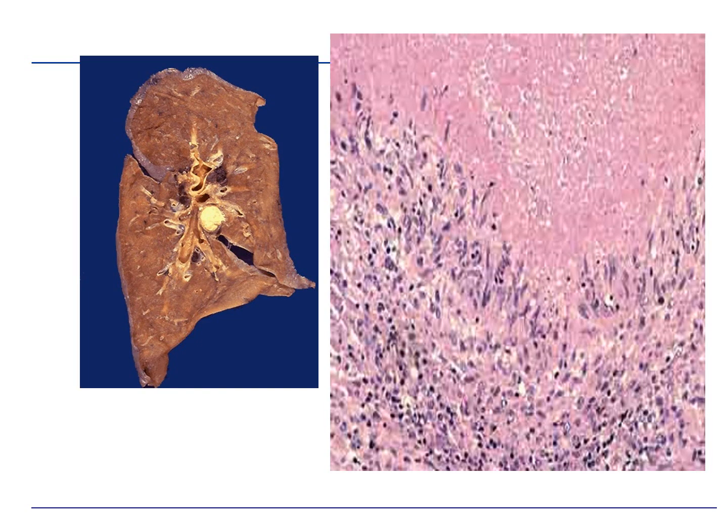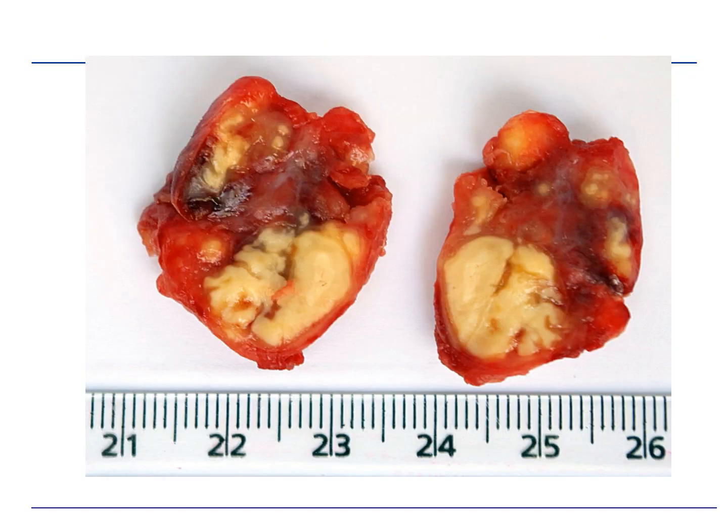Here is one more example, cut section of lung, and you can see in the center there is hilar lymph node showing yellowish cheesy caseous necrosis. On the right hand side it is the microscopic picture showing on the top area caseous necrosis, pink eosinophilic granular acellular material surrounded by epithelioid cells and the inflammatory cells. Here is another example of lymph node, cut section of lymph node showing typical caseous necrosis.